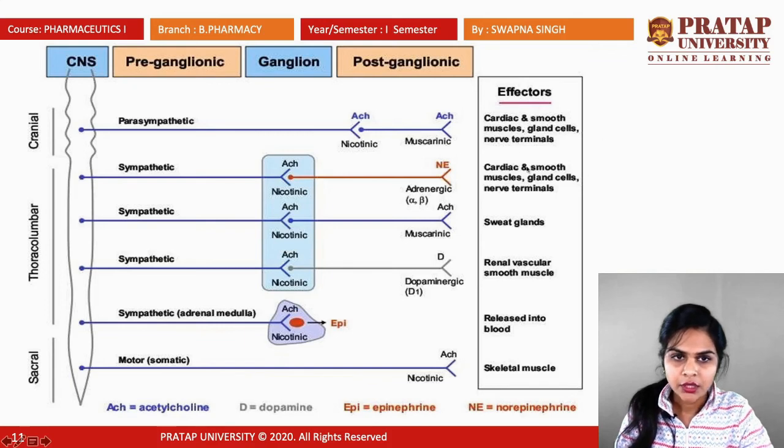Okay, so there are some effectors. First are cardiac and smooth muscle, gland cells, and nerve terminals. In the sympathetic nervous system, cardiac and smooth muscle, gland cells, and nerve terminals are there. Muscarinic sweat glands are there. For dopaminergic action, the effectors are renal vascular smooth muscles, and for epinephrine released into the blood. For the acetylcholine receptor, which is somatic or motor, the effector is skeletal muscle.